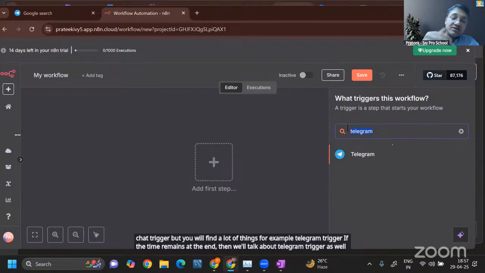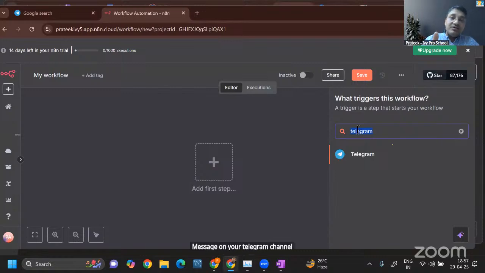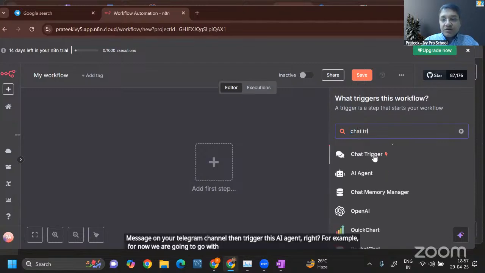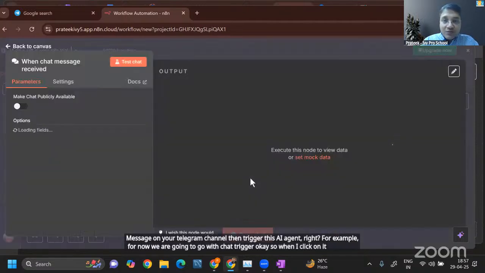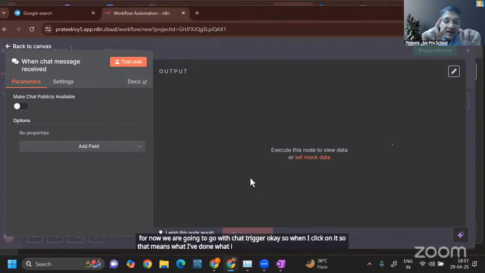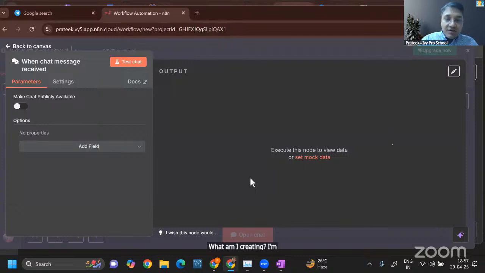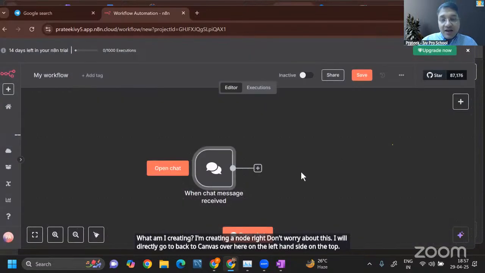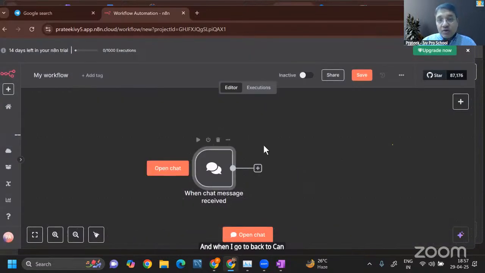That means if you receive a message on your Telegram channel, then trigger this AI agent, right? For example, for now, we are going to go with chat trigger. So when I click on it, what I'm doing here is creating one node. What am I creating? I'm creating a node, right? Don't worry about this. I will directly go back to canvas over here on the left hand side on the top. And when I go back to canvas, this is the node that I have created.